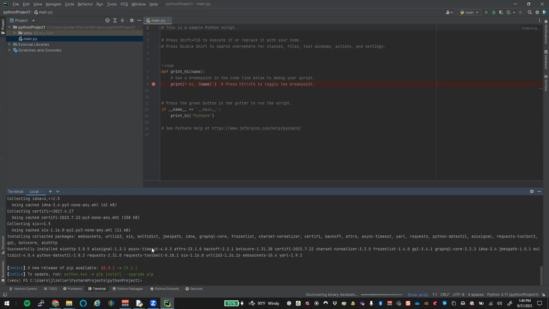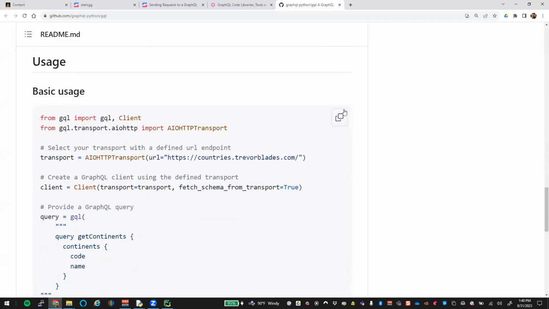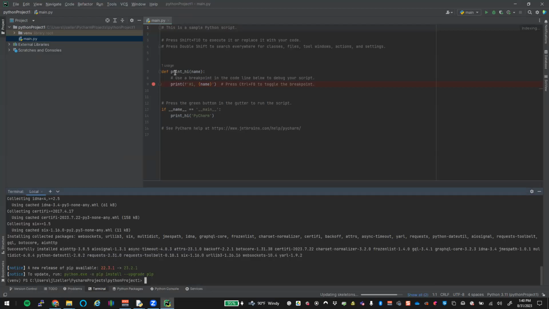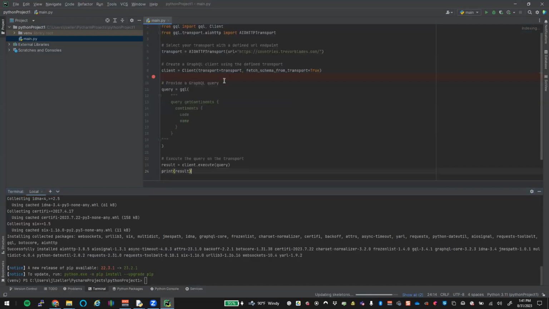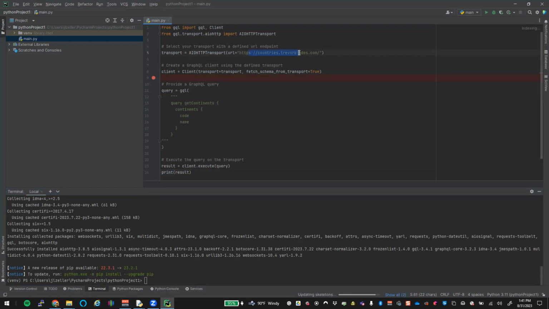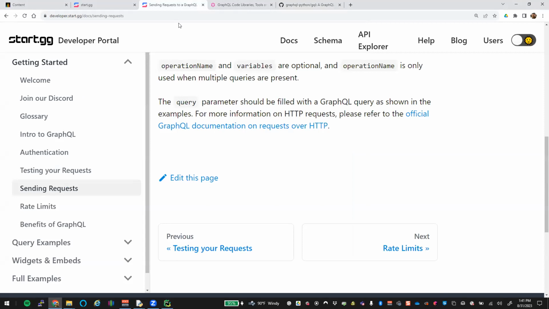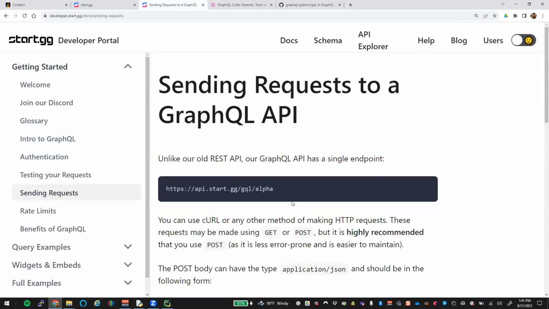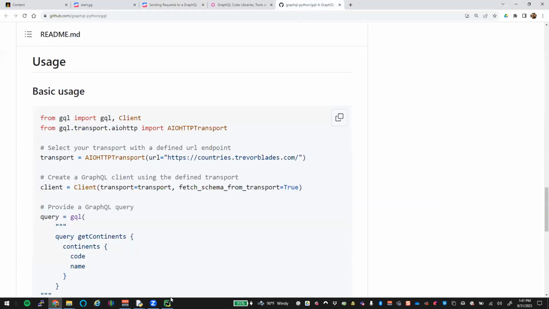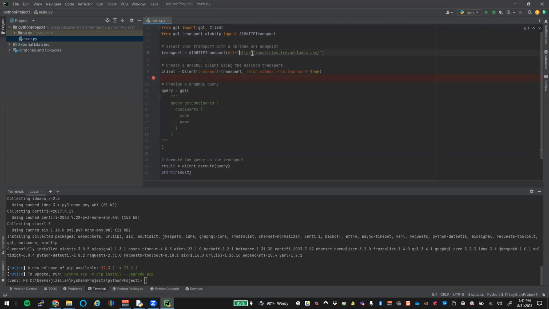Okay. So once we have this package installed, if we go back to the API, we can take this basic usage and let's go out here to this main.py. Let's just copy and paste all that in. All right. So if we look at how this works, it's going to go out to their API, whatever this transport or whatever we're connecting to. So we know what that is. If we go back out to our Start.gg, it says this is our single endpoint now, right? So let's go back out here and let's replace this with our link.